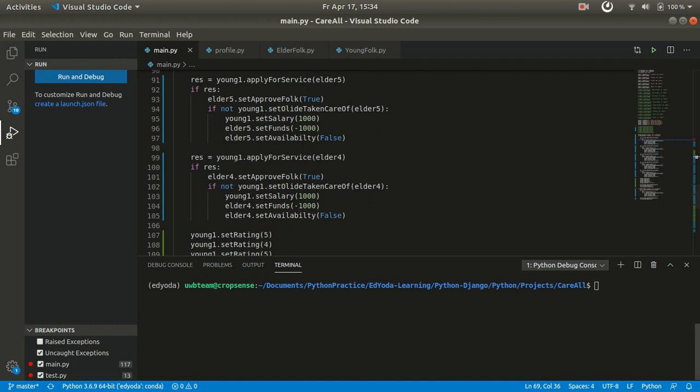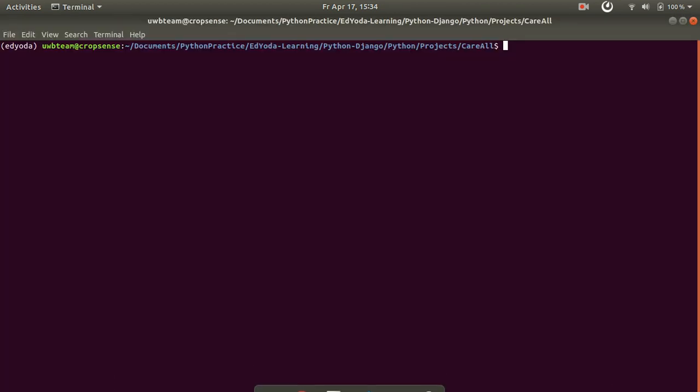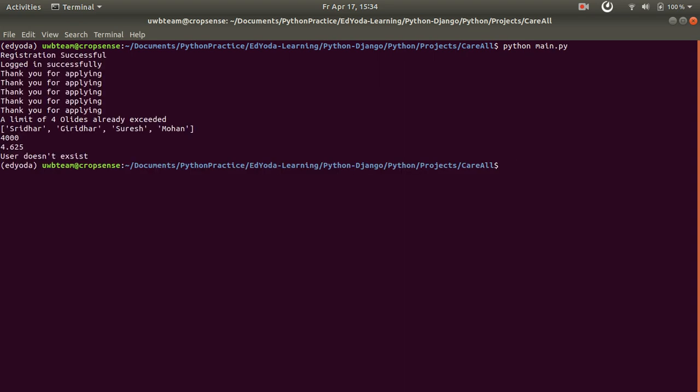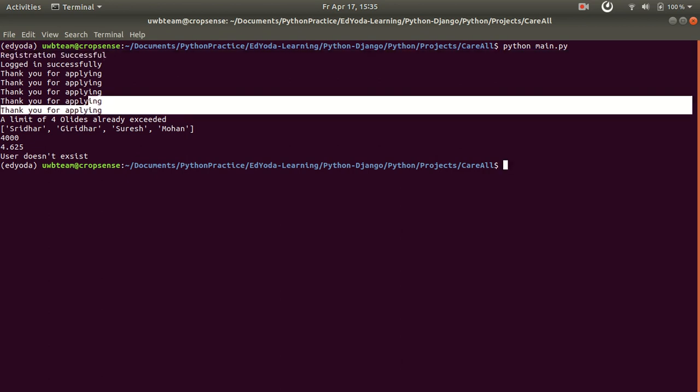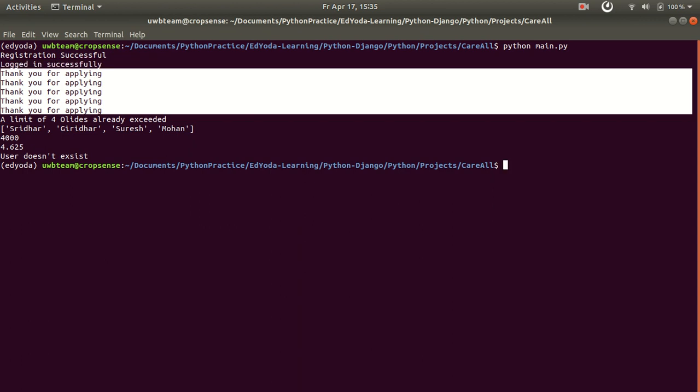When we execute this, we can see that the first young folk is registered and logged in, and he sent 5 applications, but only 4 of them have been accepted. Maybe the fifth one is also accepted, but there is a limit that only 4 oldies can be assigned to him.